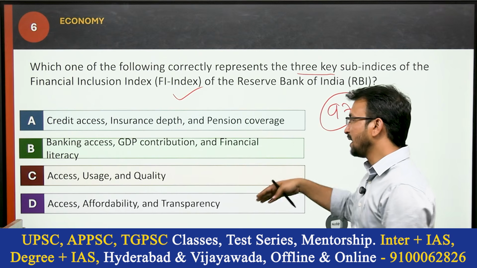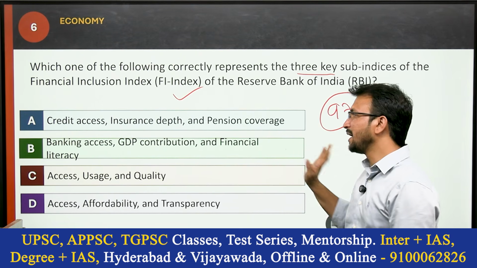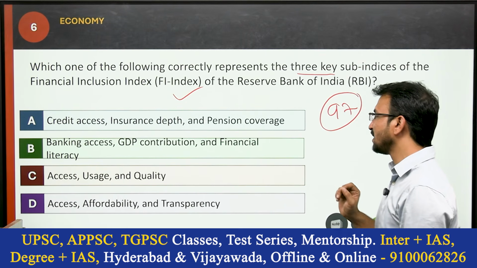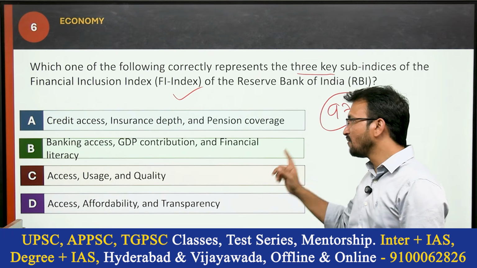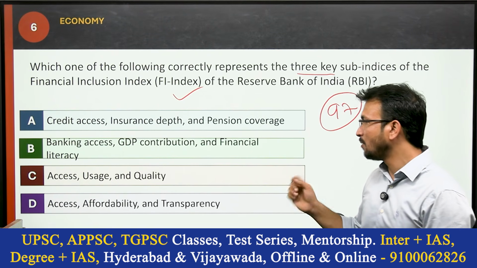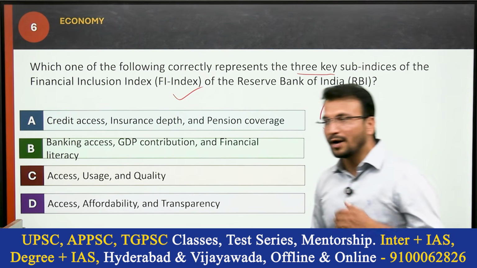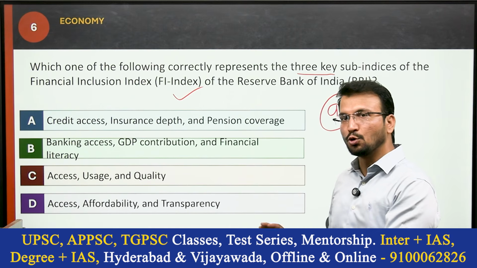Okay, what are the three sub-categories? Option A, credit access, insurance, debt and pension coverage. Option B, banking access, GDP contribution and financial literacy. Option C, access, usage and quality. Option D, access, affordability and transparency. Those who follow current affairs know this very well.